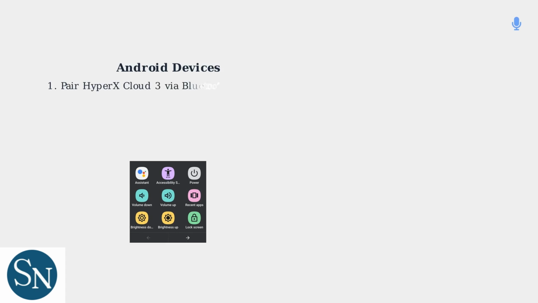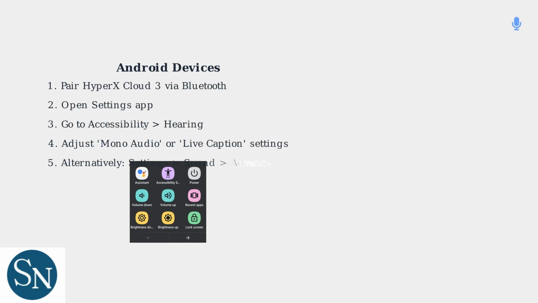For Android devices, start by pairing your HyperX Cloud 3 via Bluetooth. Then open the Settings app and navigate to Accessibility, then Hearing. Here, you can adjust mono audio or live caption settings that affect microphone gain. Alternatively, go to Settings, Sound, Advanced to directly adjust microphone sensitivity. Keep in mind that the exact menu location may vary depending on your Android version.